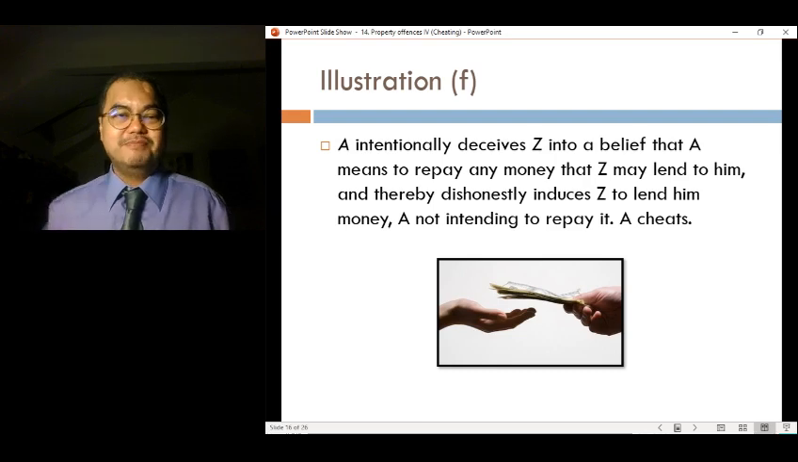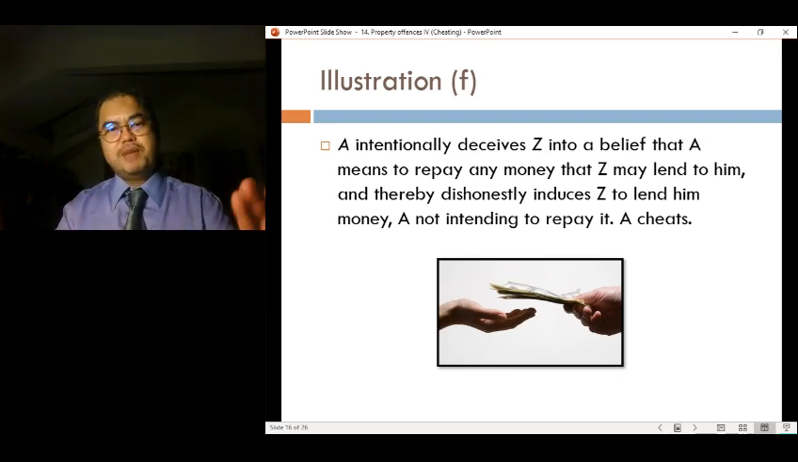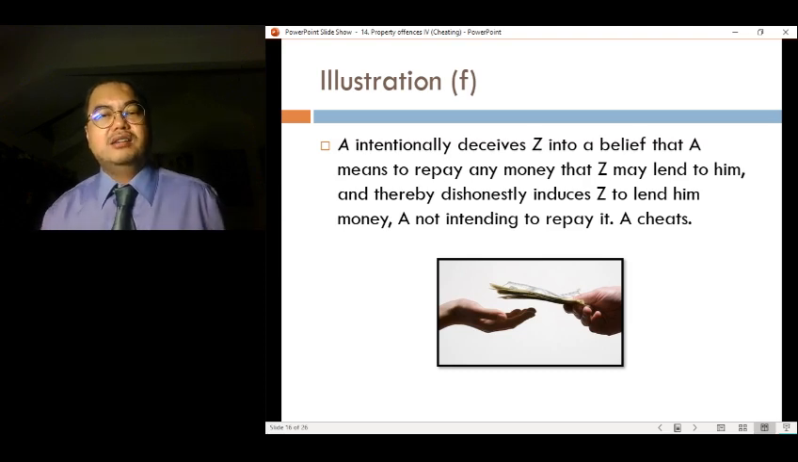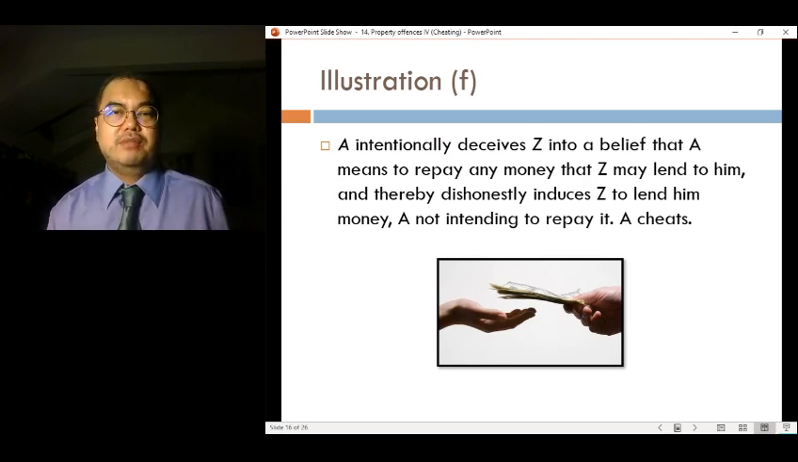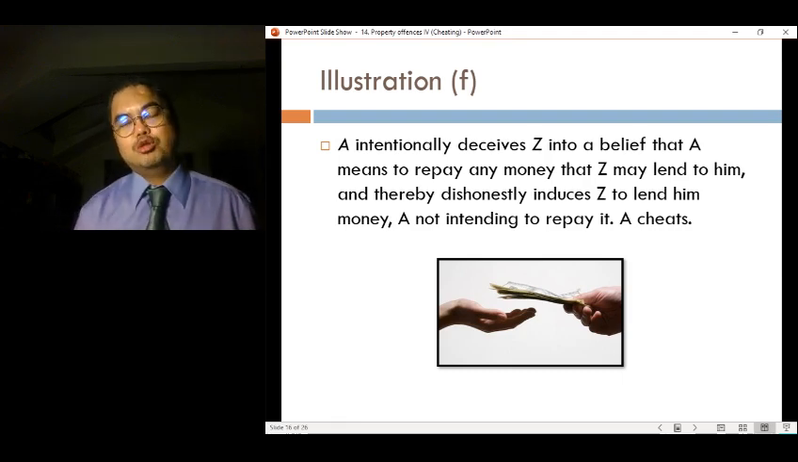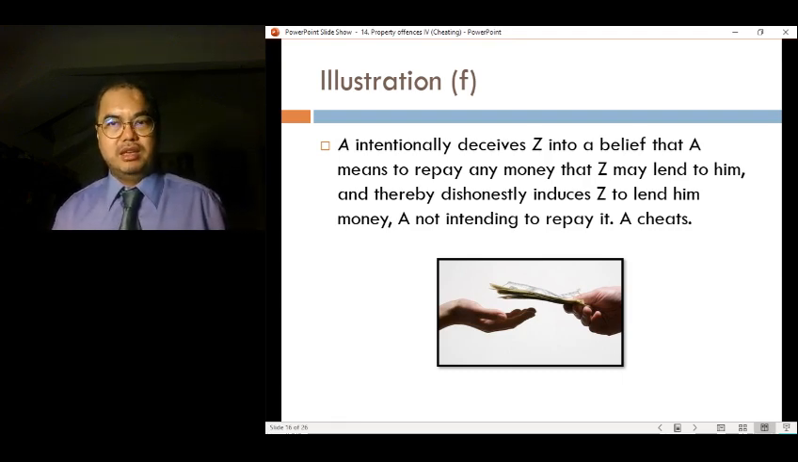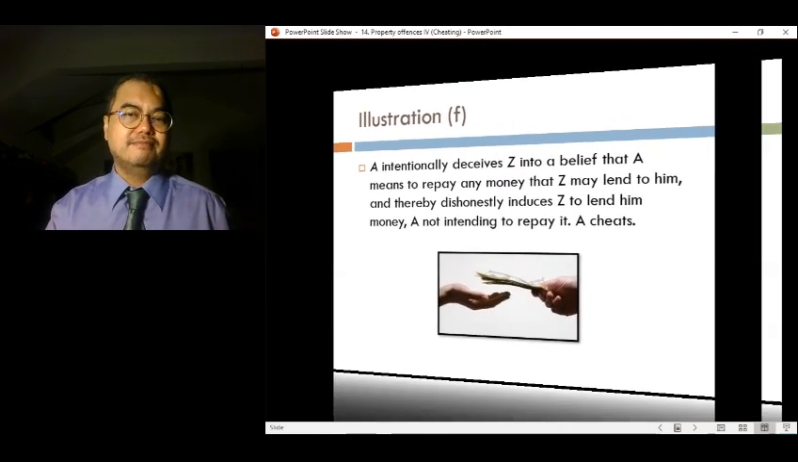Illustration F. A intentionally deceives Z into the belief that A means to repay any money that Z may lend to him, right? So he says that I will pay you back, okay? But he was just deceiving him. He had no intention to pay back. So by assuring him that he will pay back, it induces Z to do something that he would not have done if not for those assurances. So A has cheated Z.